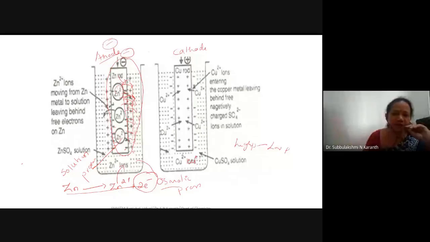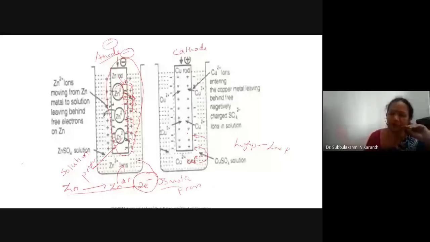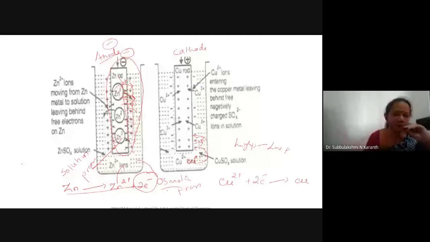Ion entering into the copper metal, leaving behind a negative SO4 2-. Clear? That is Cu2+, they try to take electrons and get deposited as metal copper. So these Cu2+ ions which are present in the solution migrate towards the metal, and that means the metal is loaded with positive charge.